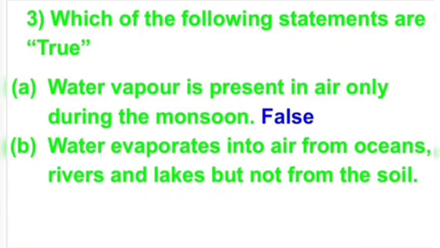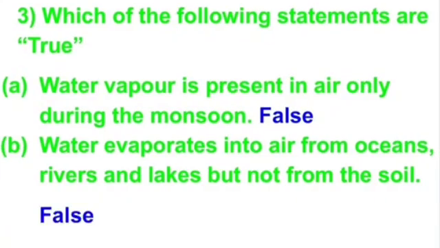And at daytime, when sunlight falls on the soil, then the water which was present in the soil gets evaporated. Okay, so this statement is false. Water evaporates from the soil also.